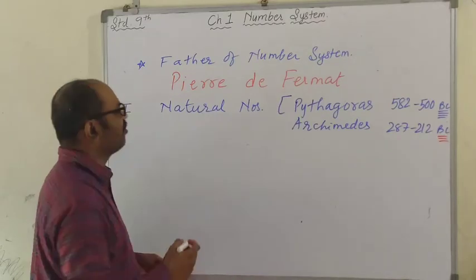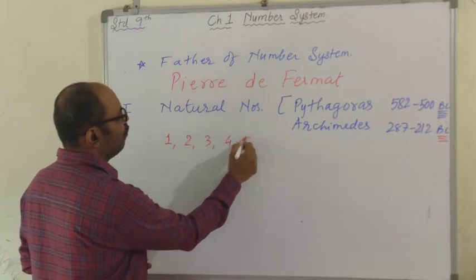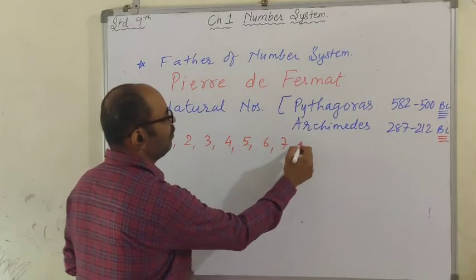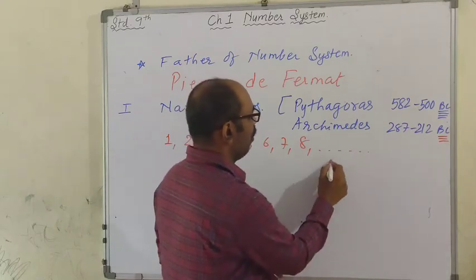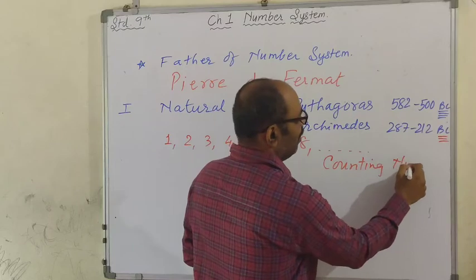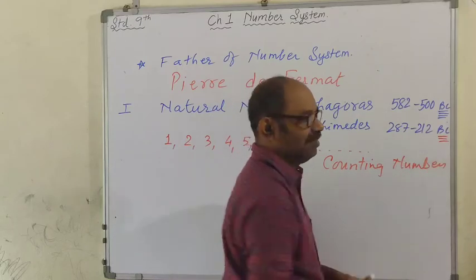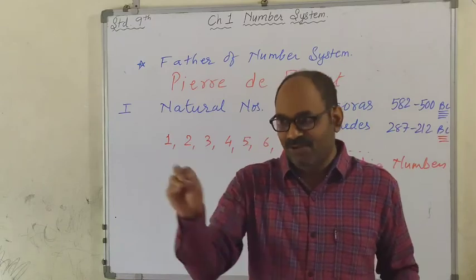Now you know which are natural numbers: 1, 2, 3, 4, 5, 6, 7, 8 and so on. They are also called counting numbers. Basically they were termed as counting numbers. What is the use of natural numbers? What is the use of counting numbers? To count.